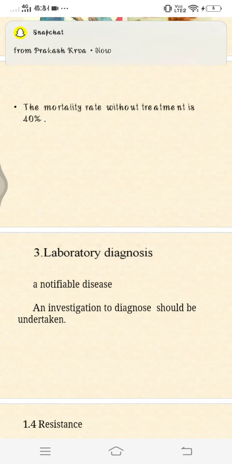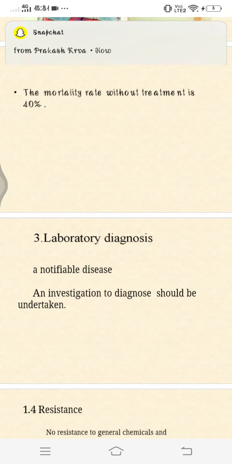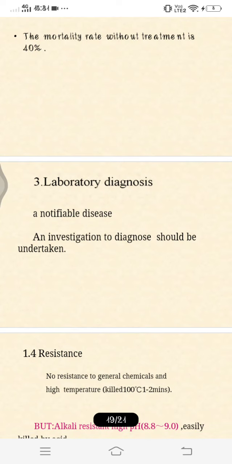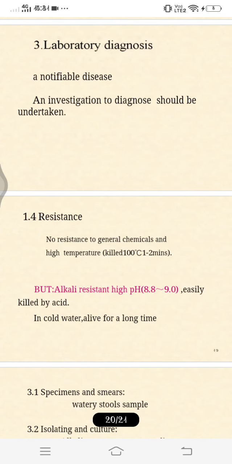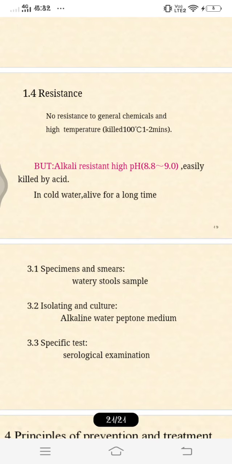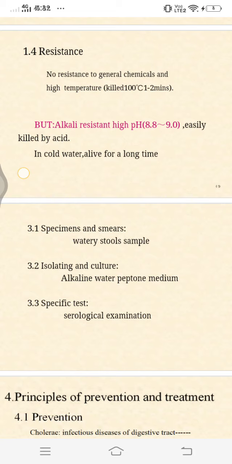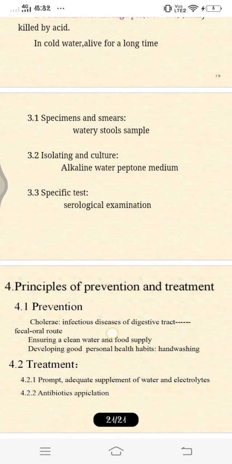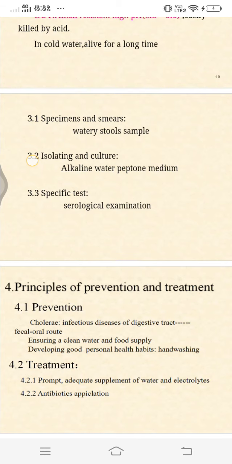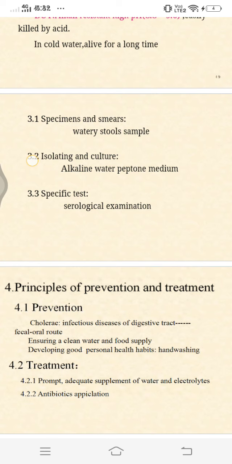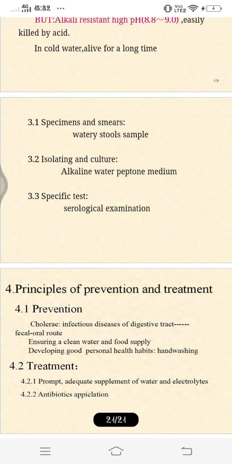Next, you can see it is a notifiable disease, so the investigation to diagnose should be undertaken for sure by the procedures we have discussed. And the resistance we have already discussed. The specimen smears, actually the watery stool sample, isolating on alkaline peptone water medium, specific test, serological examination. Principle of prevention and treatment: cholera is an infectious disease of the digestive tract, fecal-oral route mainly, so ensuring clean water and food supply, developing good personal health habits, hand washing. Treatment: prompt adequate supplement of water and electrolytes, and the antibiotics application. What antibiotic we use mainly is tetracycline.